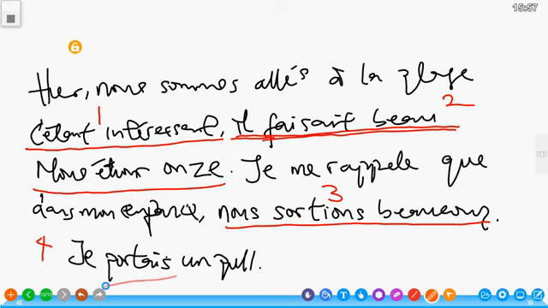So, I was wearing a pullover. It also describes what somebody was wearing in the past. So these are the basic functions of imperfect on the board. So that is how to use imperfect.